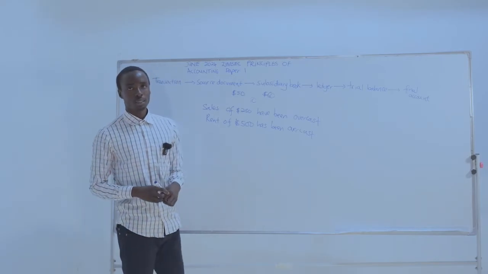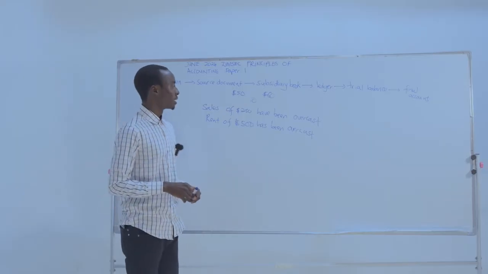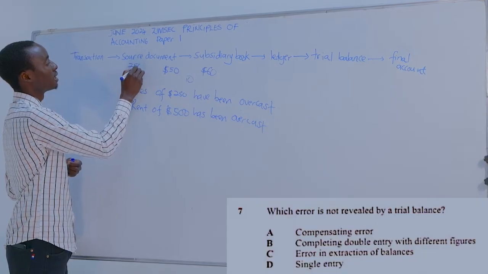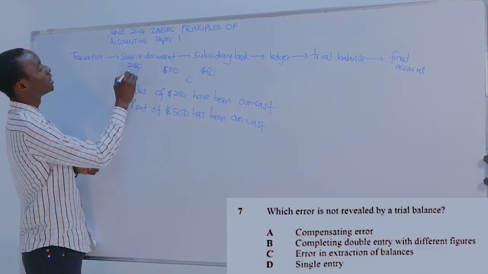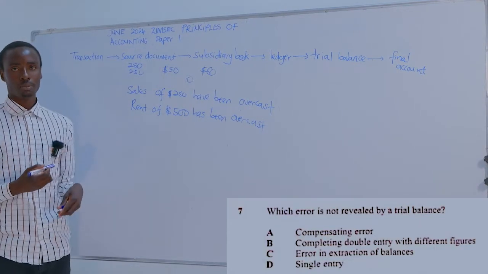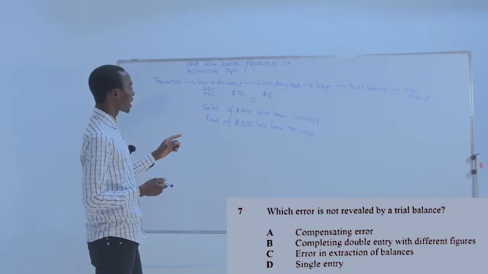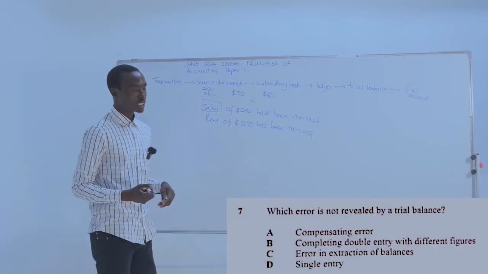Overcast means sales have been increased. Say we bought goods worth 250 and recorded it, then made the error of recording that we bought goods worth 250 again. So in other words, it was overcast. So in trying to correct the error, sales have a credit balance.